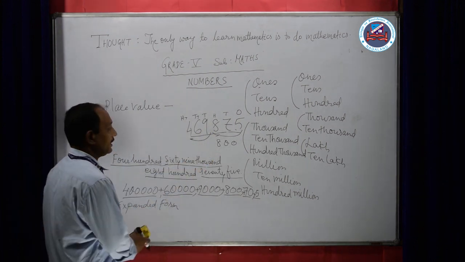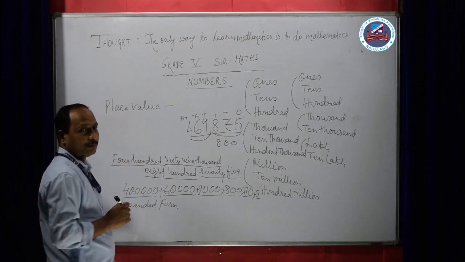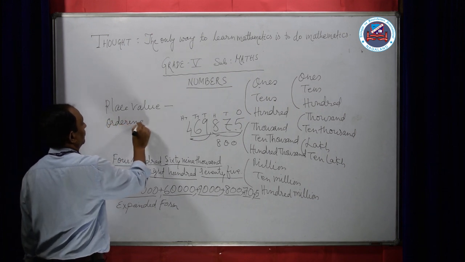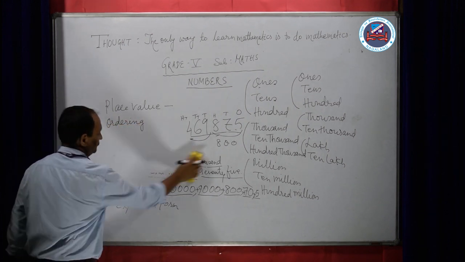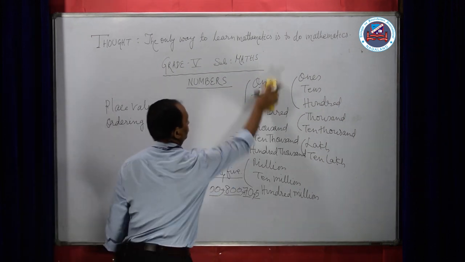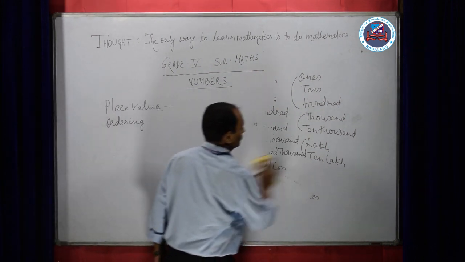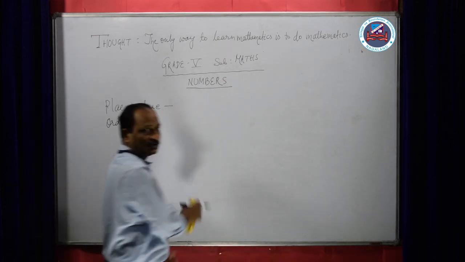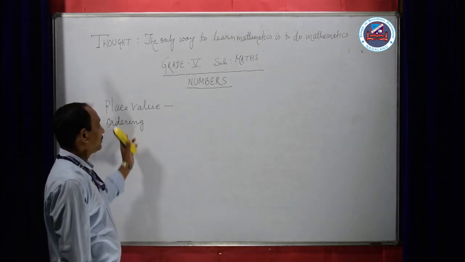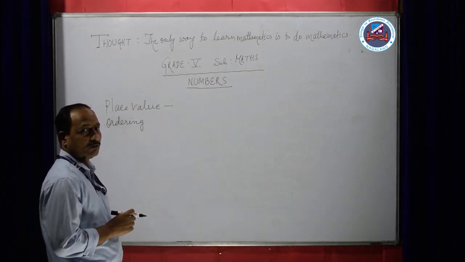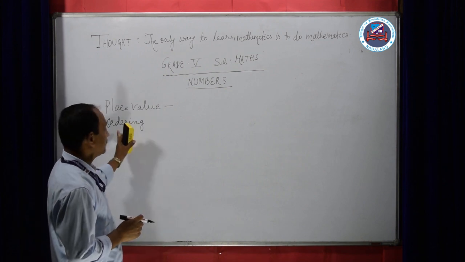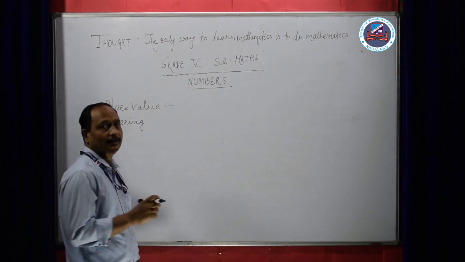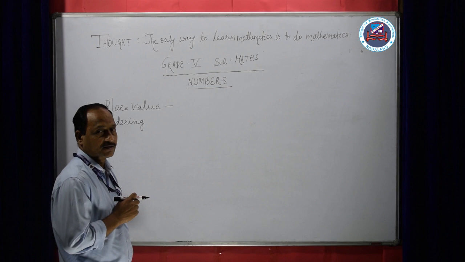Now let us come to another subtopic called ordering of a number. Before going to the subtopic ordering, let us see what is ordering. Ordering means we have to order the numbers from smallest to greatest.